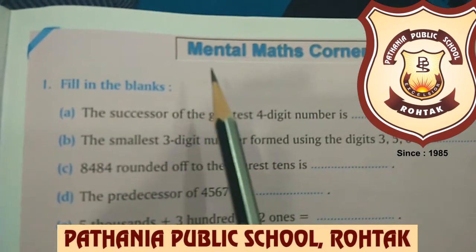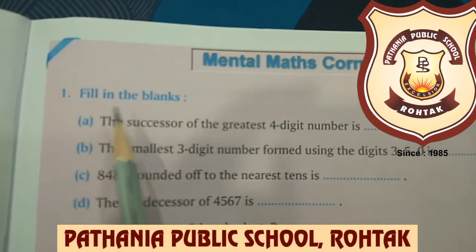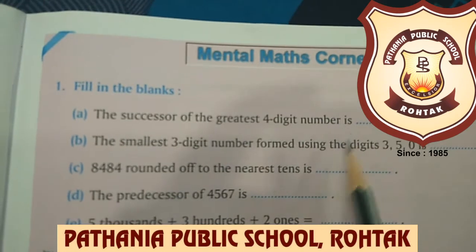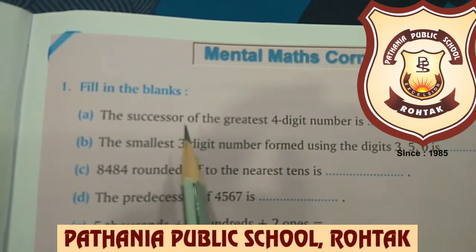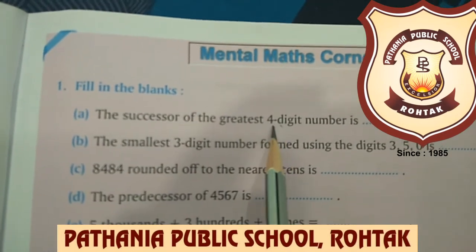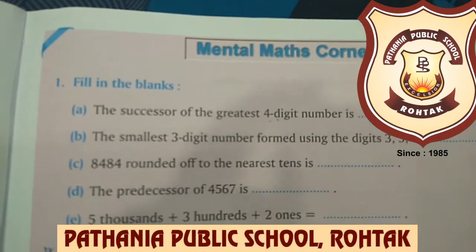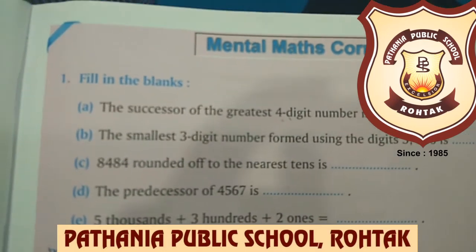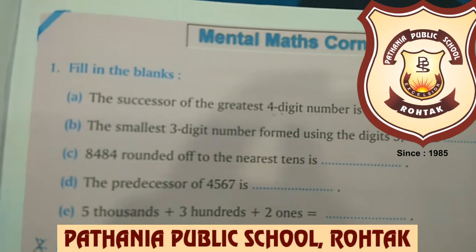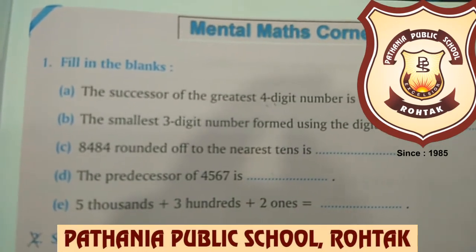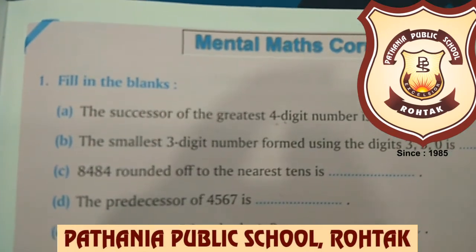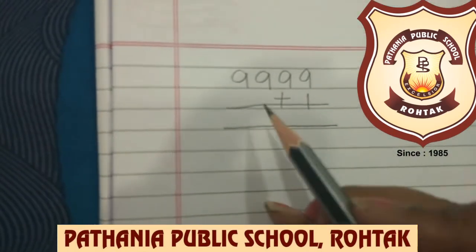Dear kids, this is our mental maths corner and the question is fill in the blanks. The successor of the greatest 4-digit number is... Beta, we need to find the successor of the greatest 4-digit number. For this, first of all we need to find the greatest 4-digit number. Which is the greatest 4-digit number? Yes, 4 times 9, means 9,999. For finding its successor we need to add 1 in it. So here we will add 1 in